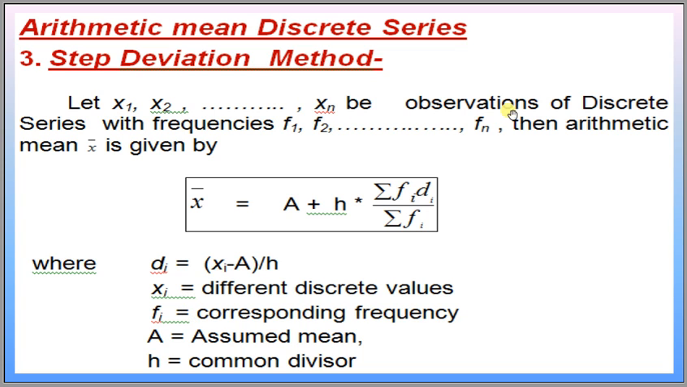Let x1, x2, xn be the observations of a discrete series with frequencies f1, f2, fn. Then arithmetic mean x bar is given by x bar is equal to a plus h into summation fi di upon summation fi, where di is xi minus a upon h. Means all xi values are subtracted from a and divided by h. That is the residual values di, and multiplying the di with fi values. Fi is the corresponding frequencies of di values, a is the assumed mean, and h is a common divisor.